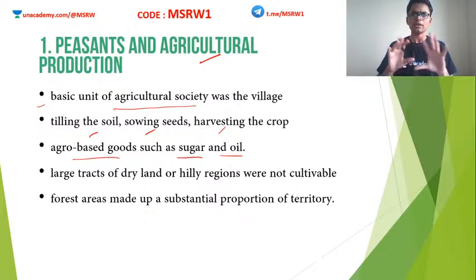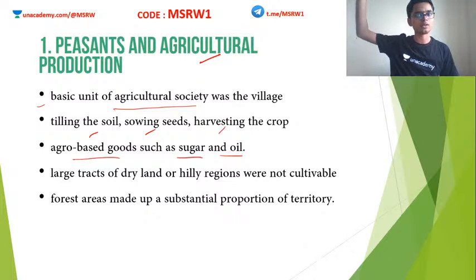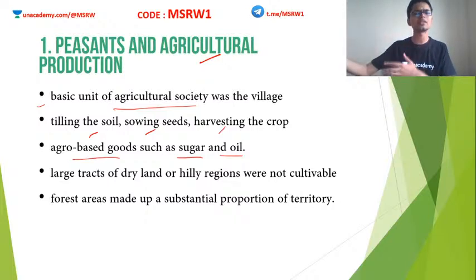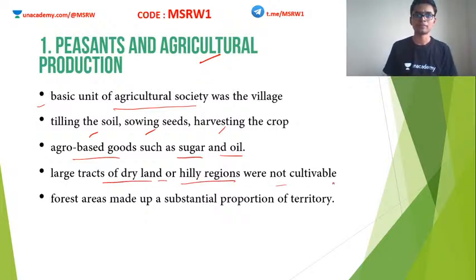Clear? Because India is a very diverse country. Our geography is also very much diverse. For example, we have hilly terrains in the northeastern region. We have plateau in central India. We have the Gangetic Valley. So, different terrain. Because of this diverse terrain, large tracts of dry lands or hilly regions were not cultivable. For example, the northwestern part of India.